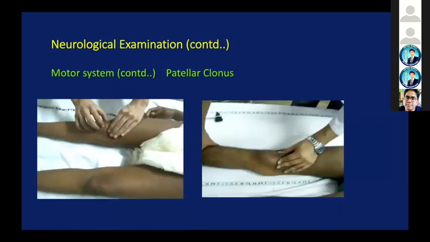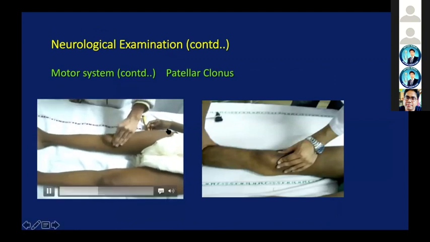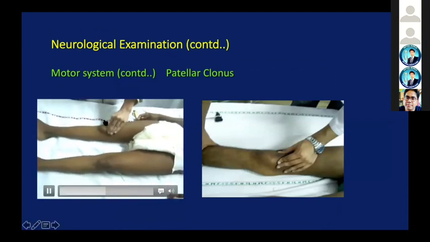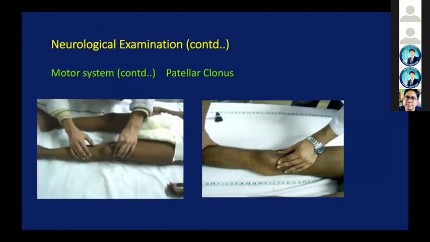Now I was talking of grade 4. Sometimes the patellar clonus is there. This is the way the patellar clonus is checked. There is no patellar clonus on this side. You see how patellar clonus is checked.